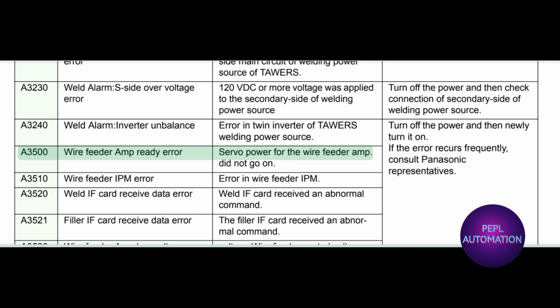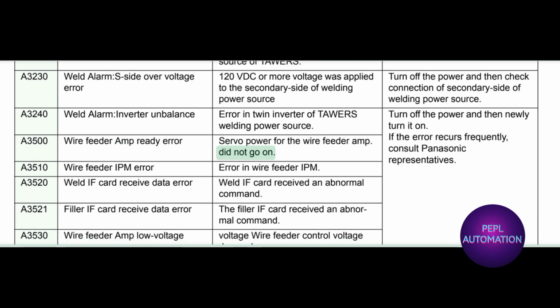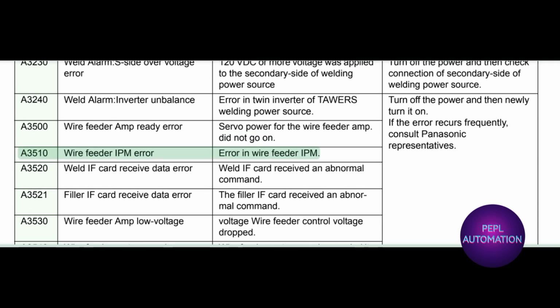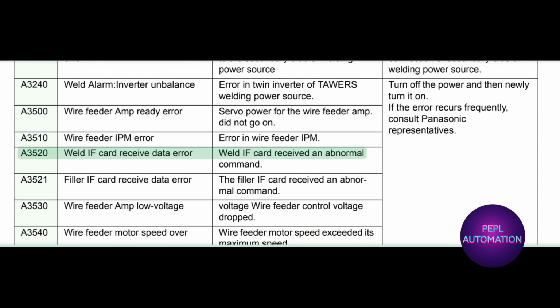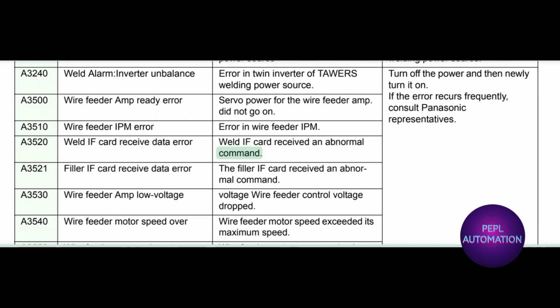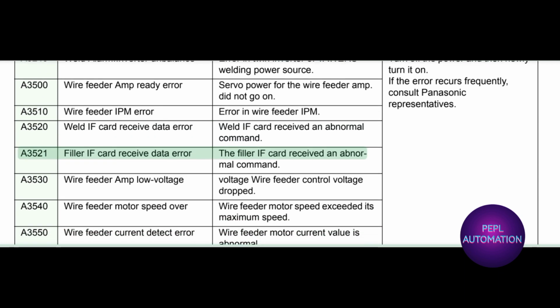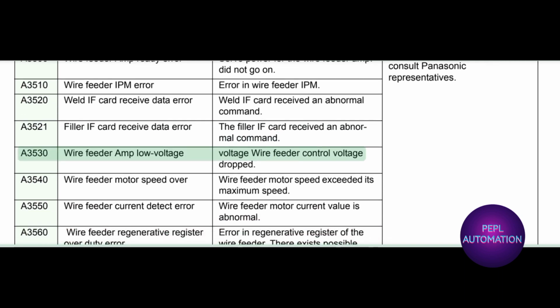A3500 wire feeder amp ready error: servo power for the wire feeder amp did not go on. A3510 wire feeder IPM error: error in wire feeder IPM. A3520 weld IF card received data error: weld IF card received an abnormal command. A3521 filler IF card received data error: the filler IF card received an abnormal command.